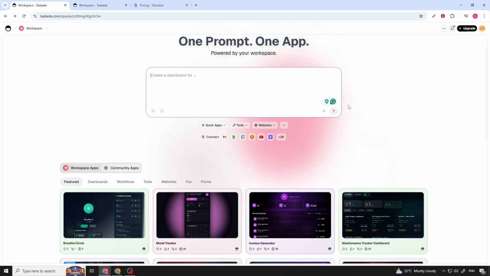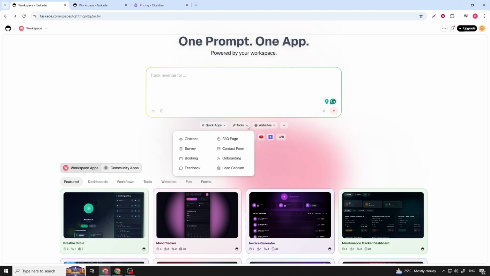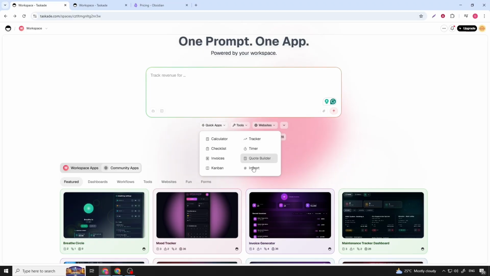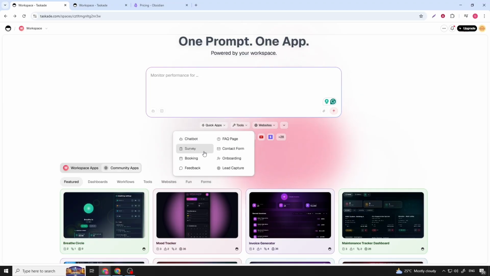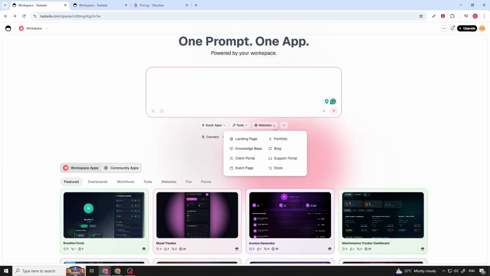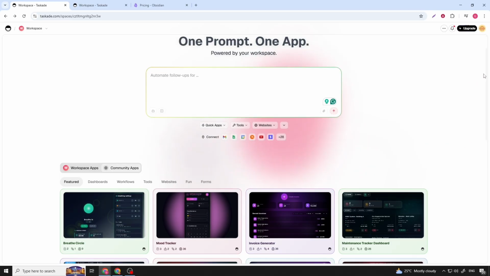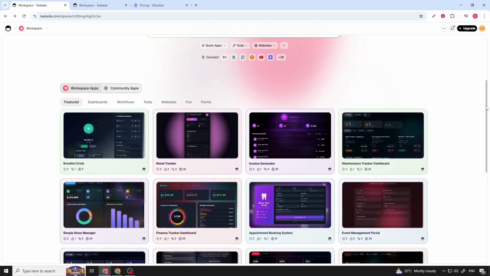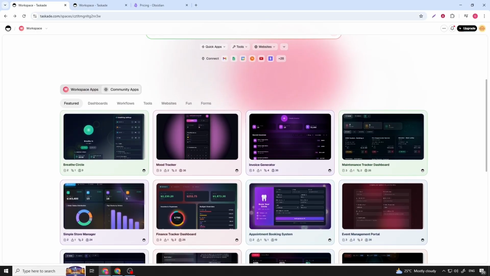Taskade is an all-in-one productivity workspace that combines task management, note-taking, mind mapping, and real-time collaboration into a single interface. You can create structured task lists, nest tasks into clear hierarchies, and instantly switch between list views, board views, calendars, and mind maps. This flexibility allows users to plan visually or linearly depending on how they think.